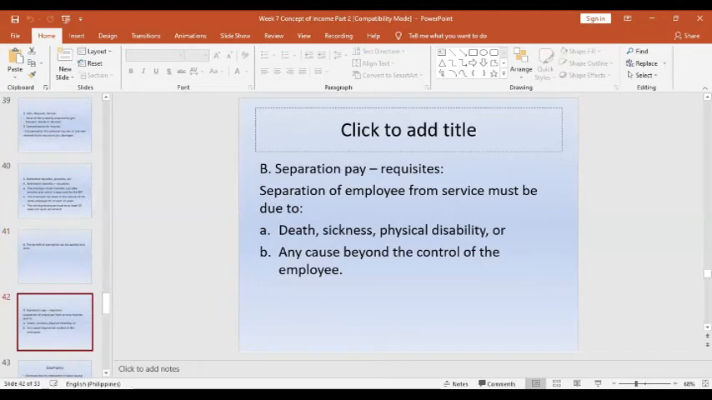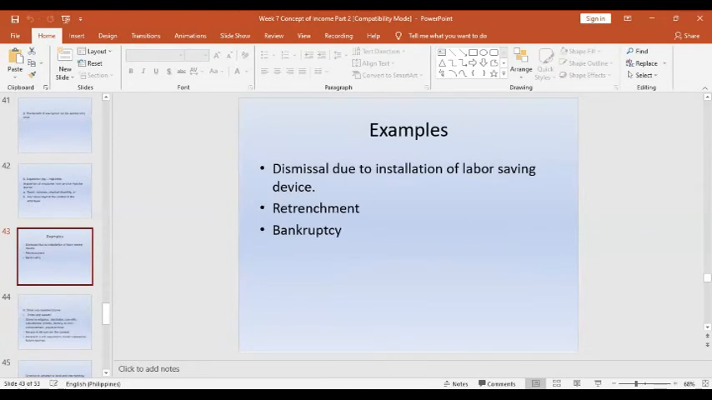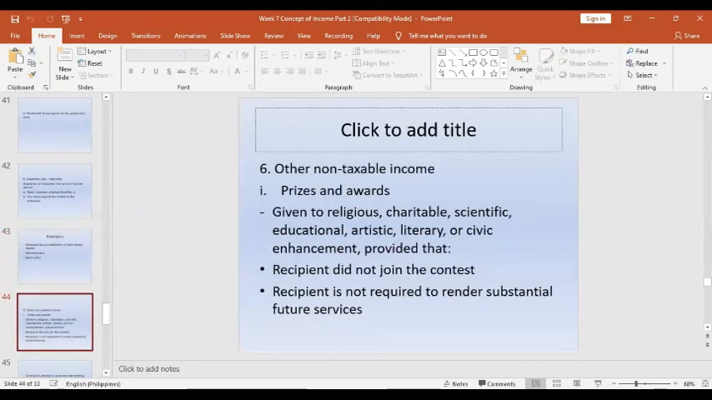Separation pay, of course, is taxable if it is voluntary, but it is non-taxable if the separation pay is involuntary due to sickness, physical disability, or bankruptcy. That will be excluded from the gross taxable income on business. Even the other non-taxable income, like prizes and awards given to religious and charitable institutions, where the recipient did not join any contest, the award is only given to him, and the recipient is not required to render substantial future services.